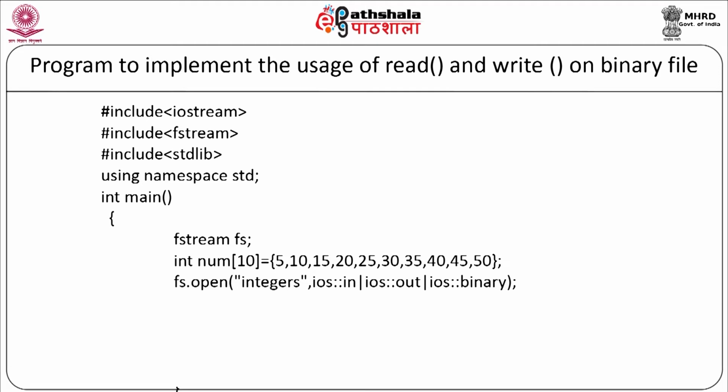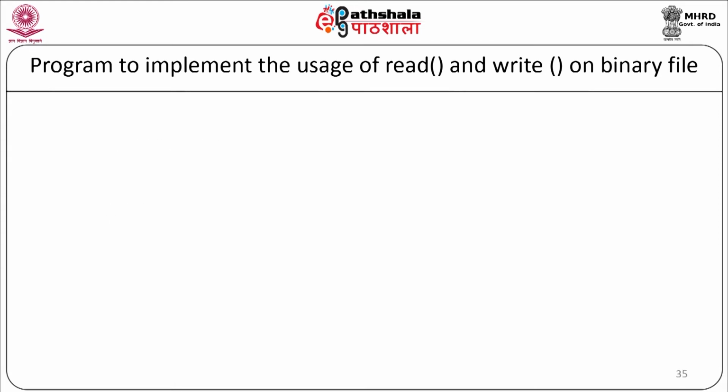fs.open integers is the name of the file in input mode, output mode and binary file. So we will have 3 modes as ios::in, ios::out and ios::binary. Now we will write our error opening condition as: if (!fs) cout error in opening the file, exit(0), end of if condition. Now we will start with our main logic: fs.write((char*)num, sizeof(num)). So now we are writing into the file.